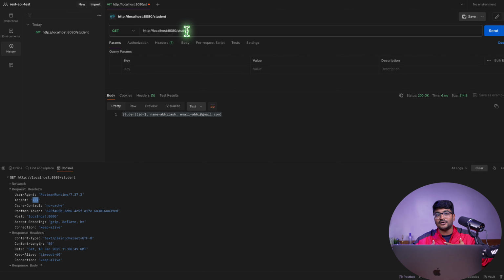We don't care about the data format, whether it will be plain text or XML or JSON or PDF. We just need the data. Whatever format the server is exposing, we are completely okay with that. I don't want to negotiate with the server to get me the data in that format only. So that is accept.